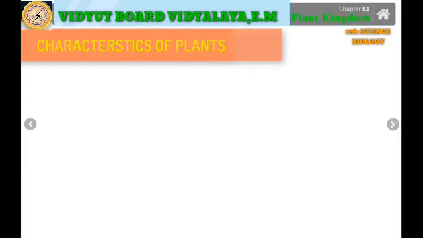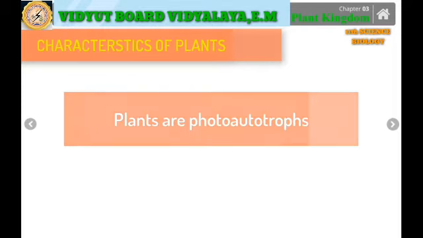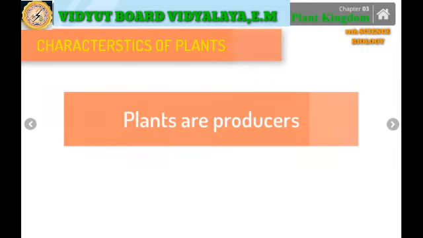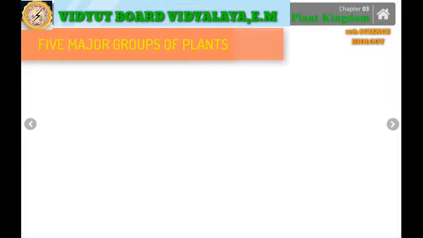So as we have discussed very well about the characteristics of the plants, the plants are mainly multicellular in nature. They are made up of more than one cell. They are eukaryotic, that is the nucleus is very well developed. Furthermore, the plants are photoautotrophs, that is with the help of light they prepare their own food. And they are the producers, that is they produce the food which is used for the other levels of